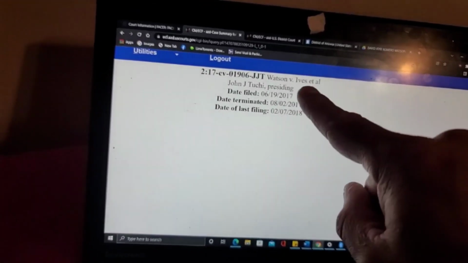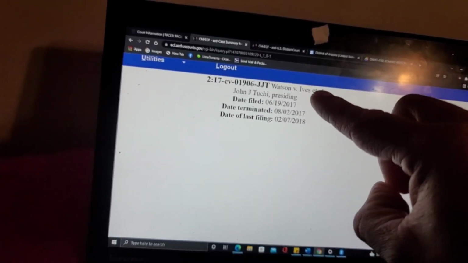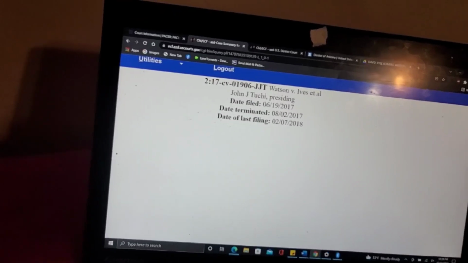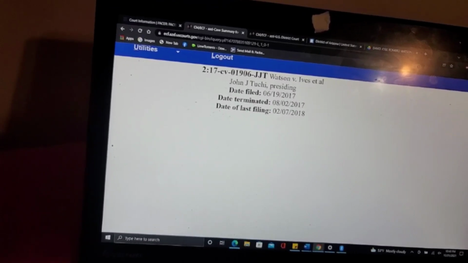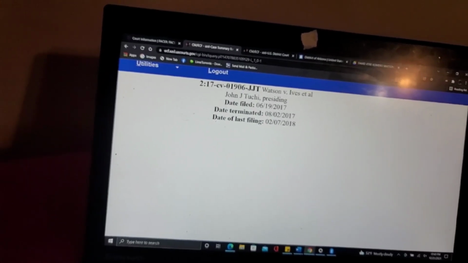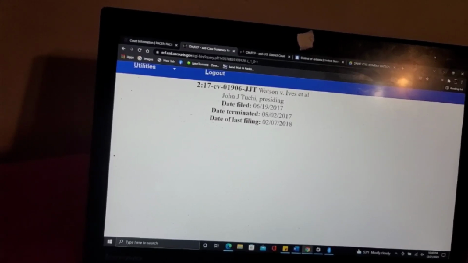There's the cause number and Watson, David Jose Romero Watson, and that's who he was suing, Ives, and everyone else that's attached to that case. Ives is Mike Ives, the social worker that he was suing, and John T. Touchy is the judge presiding. As you can see, David Jose actually filed this on June 19th, 2017. But shortly after, about 2 months later, it was terminated. So it didn't go well for him on that one.